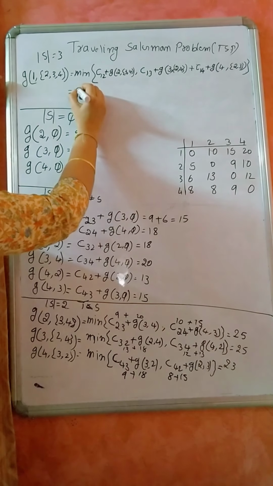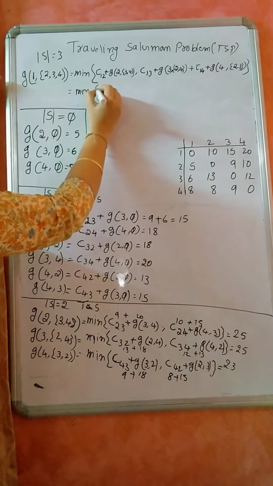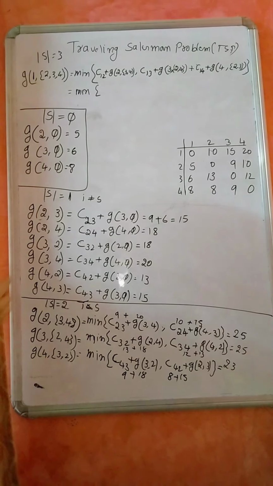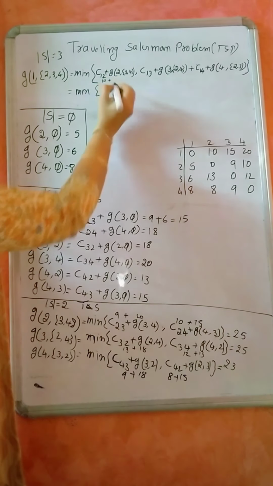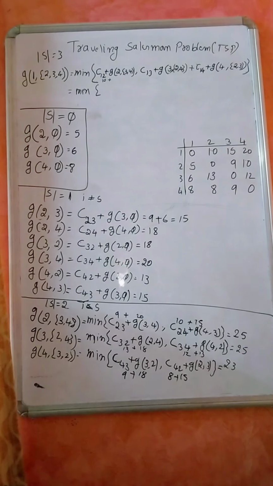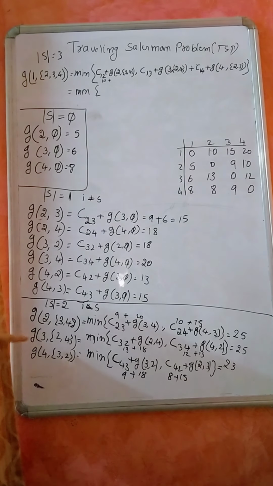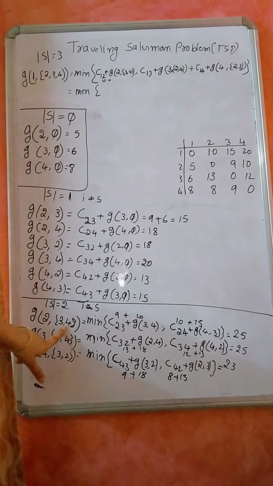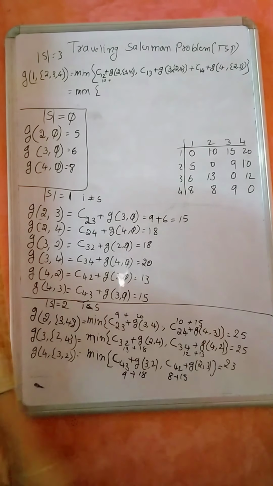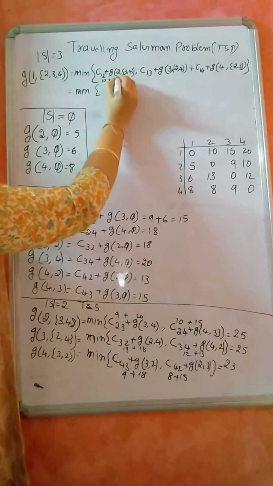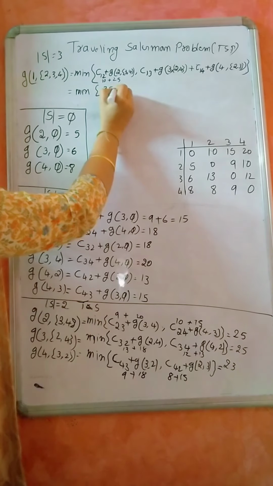So it is min of, so what is 1 2? 10 plus G of 2 3 4. G of 2, 3, 4, how much is it? 25. So 10 plus 25 is 35.